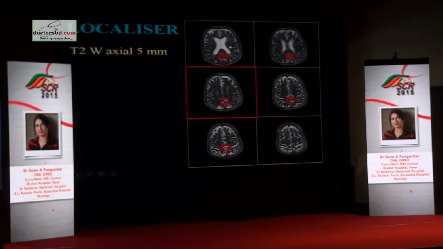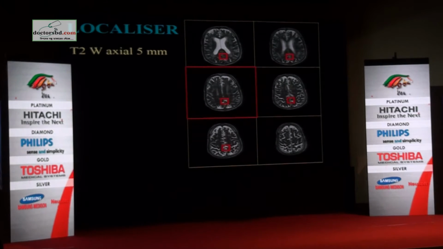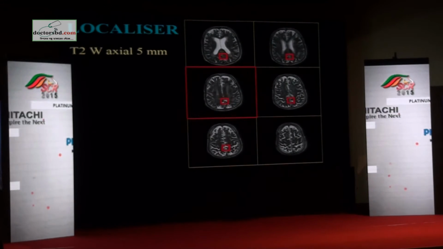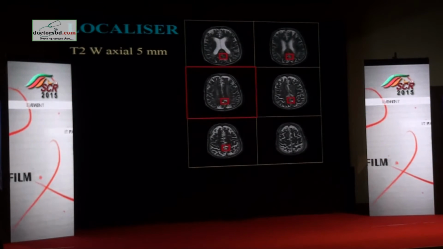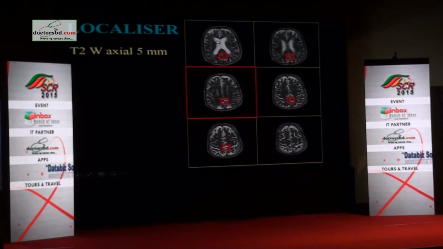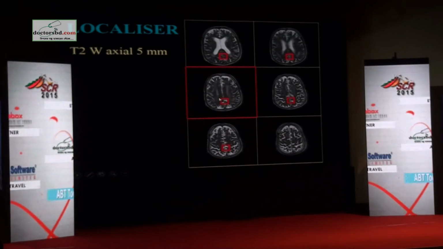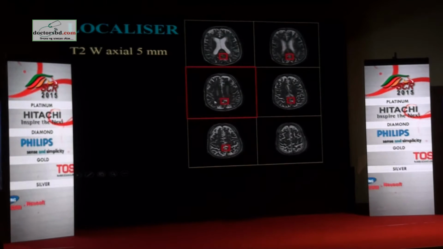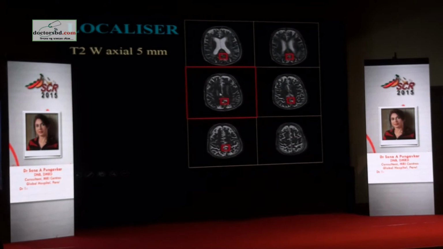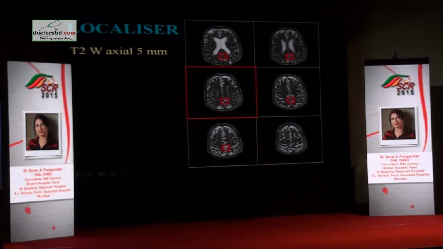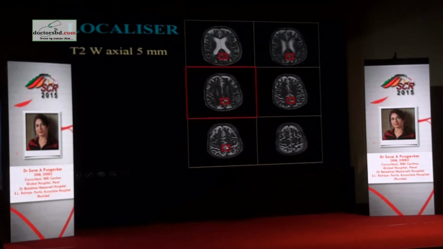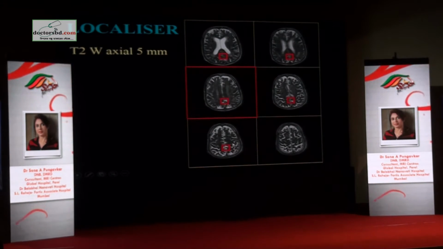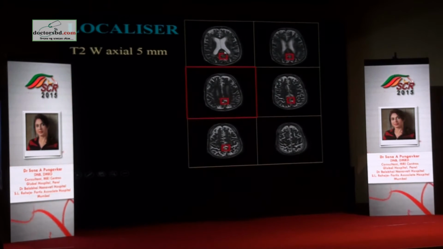How is it taken? It's a 5 millimeter thick section, a stack of images obtained from base of the brain up to the vertex with no gap. It's a zero gap, and it's a straight orthogonal. So you don't allow an oblique plane. Then you choose the section in which the roof of the ventricles are just about seen last. You place your voxel. Ask your application guy. In our machine, by default, it allows 2 sections below and 2 sections above to be assessed. So here we are avoiding the scalp, and here we are avoiding the CSF.